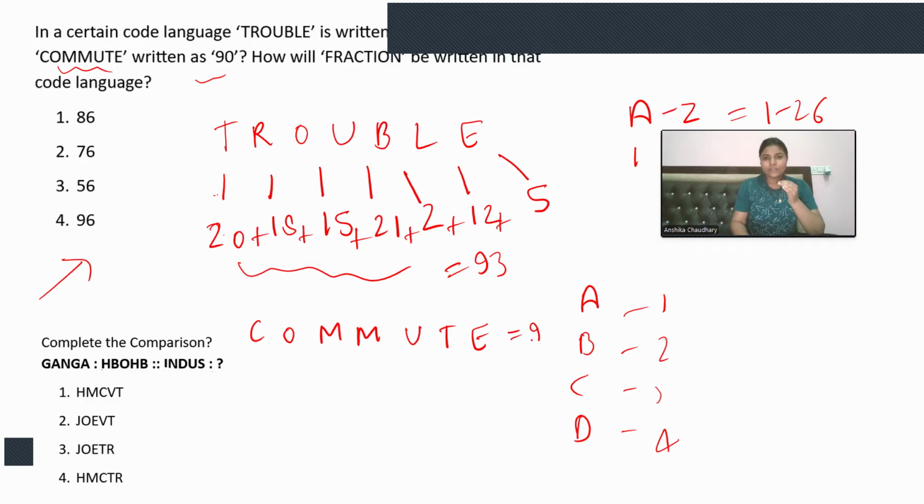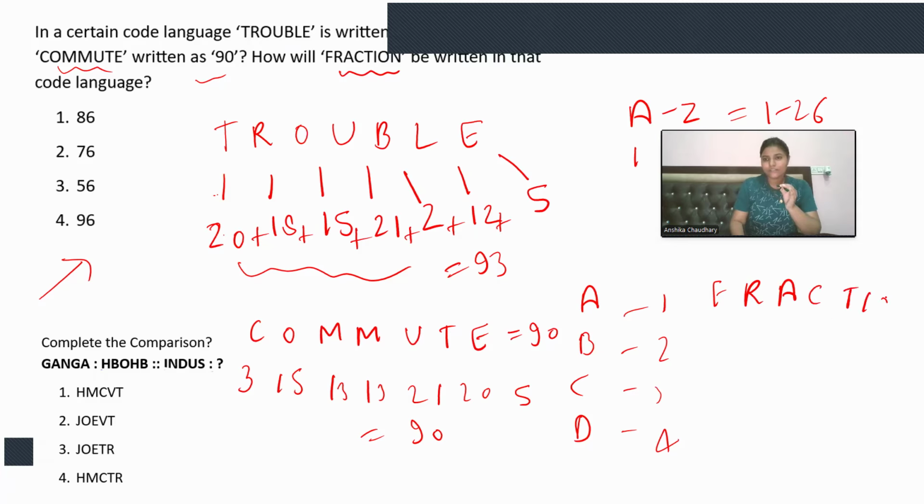COMMUTE is equal to 90. So let's give them numbers: C 3, O 15, M 13, M 13, U 21, T 20, and E 5. Now when you sum it all, you will get 90. Right. Now the same pattern we need to apply here for getting FRACTION.